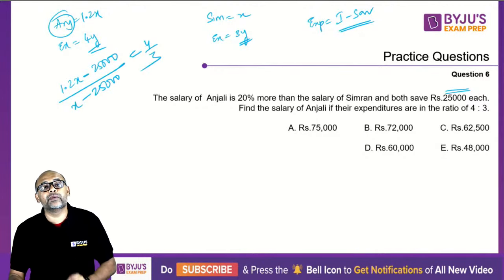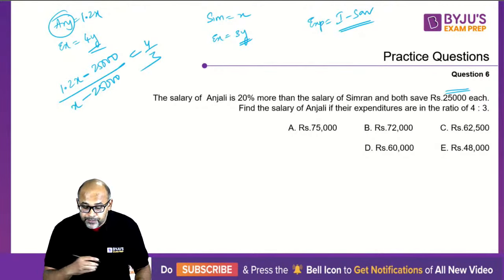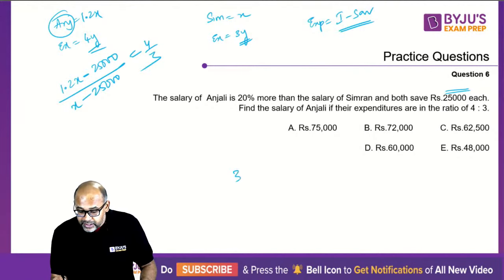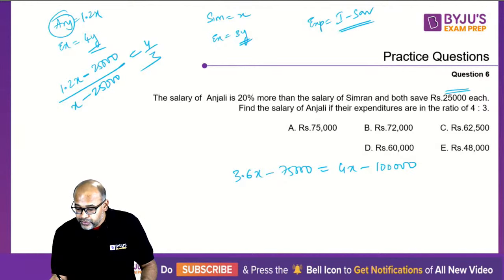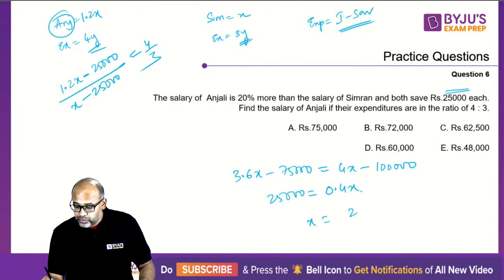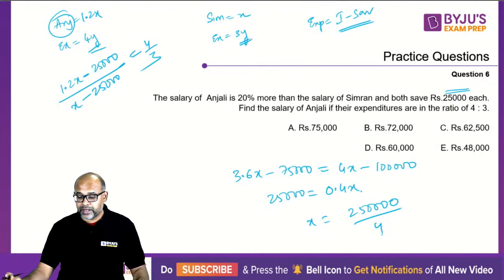It's a single variable equation. Cross multiply and get your answer. When you cross multiply, you will get 3.6x minus 75,000 is equal to 4x minus 1 lakh. So this gives you 25,000 is equal to 0.4x. So your x will be equal to 25,000 by 0.4, or 2,50,000 by 4.